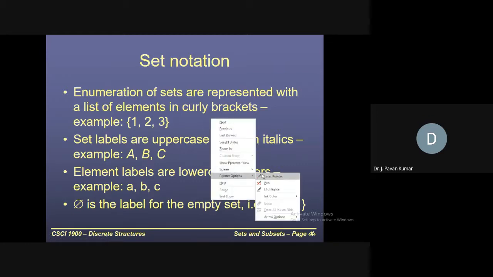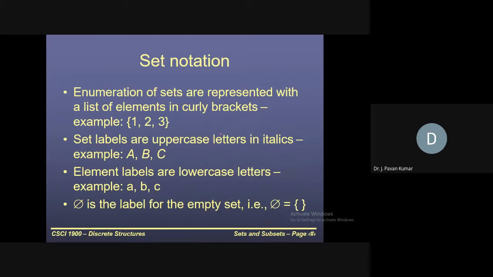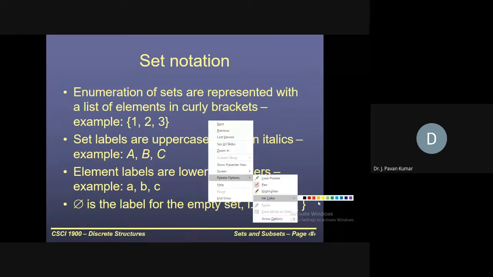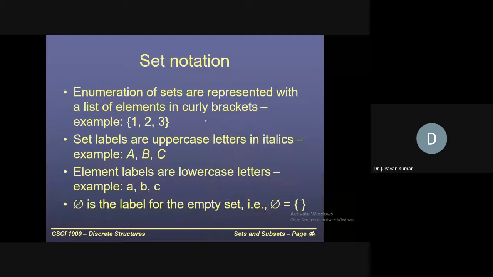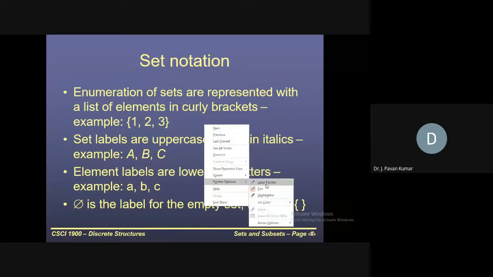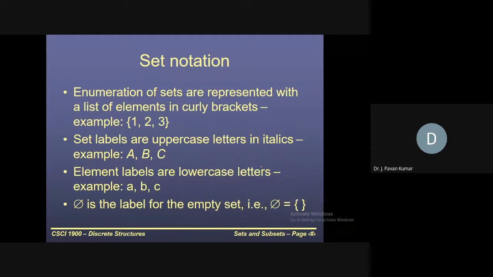Next, in general, set labels we denote with capital letters: capital A, capital B, capital C, capital S, capital U, like this.